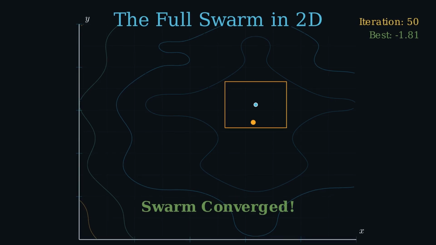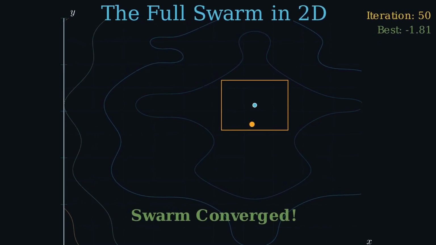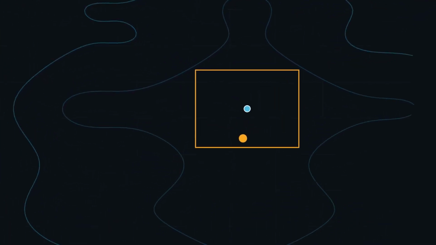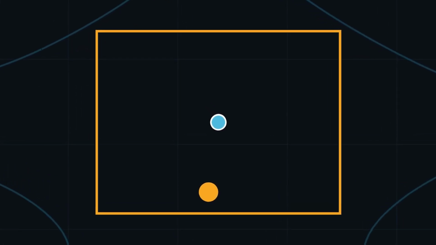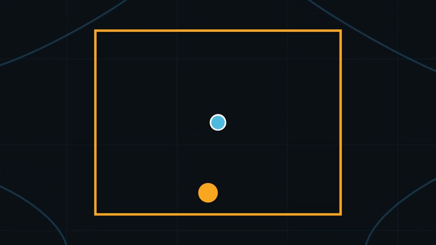This is collective intelligence. No central controller, no shared memory beyond a single coordinate. Just 20 agents running the same arithmetic, communicating one number. Converged. The swarm has clustered around a single region. The trails have converged from 20 independent paths into a tight knot. The global best has stopped updating.